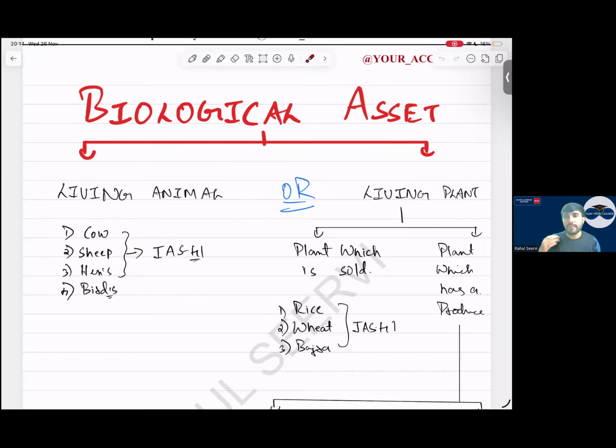Yes, sir. Everyone, a question. If I have an animal in a zoo, I have a tiger in a zoo, is this a biological asset? I have a tiger. Is that a biological asset?